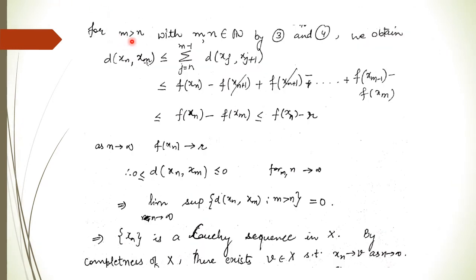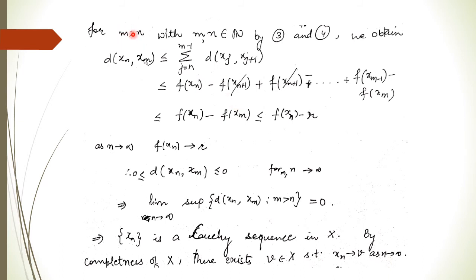Now for any m greater than n, consider the distance of xn comma xm. By using the triangle inequality and equations 3 and 4, we can replace the distance of xn to xn plus 1 with f of xn minus f of xn plus 1, the next with f of xn plus 1 minus f of xn plus 2, and so on. All the terms in between cancel out, and we are left with the first and the last. So we get f of xn minus f of xm.